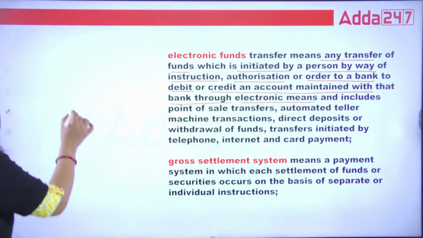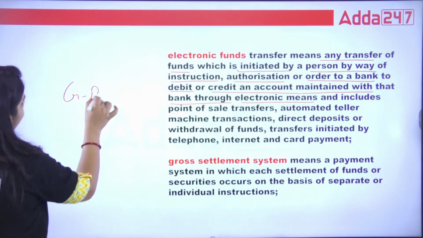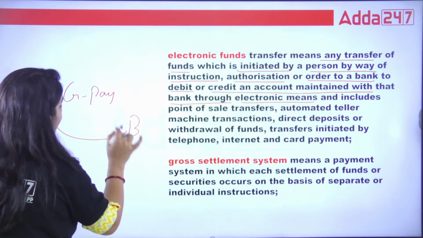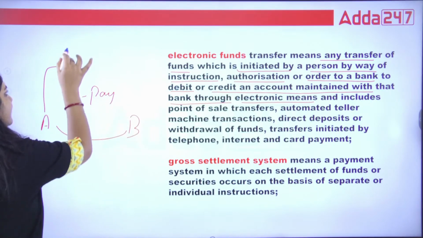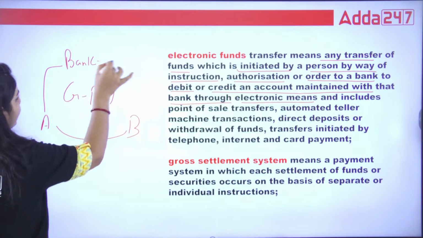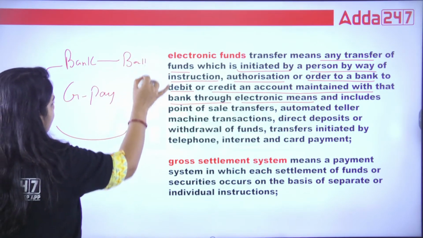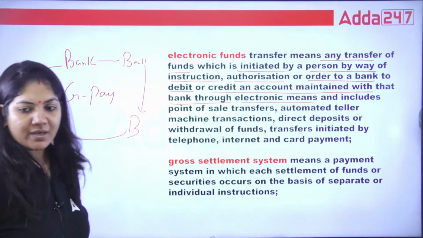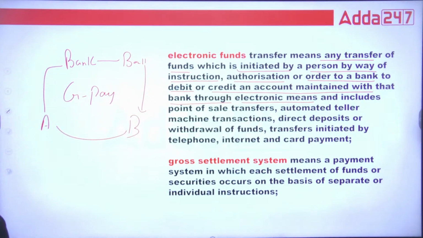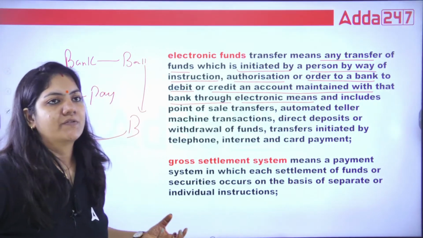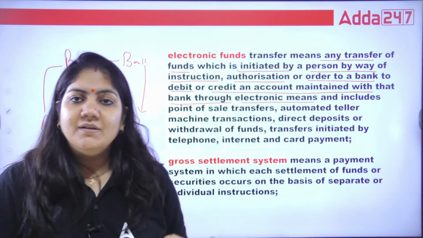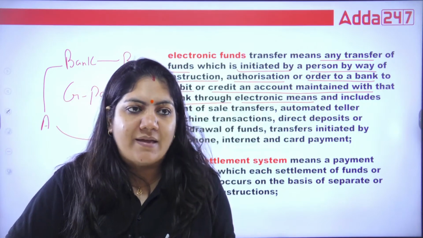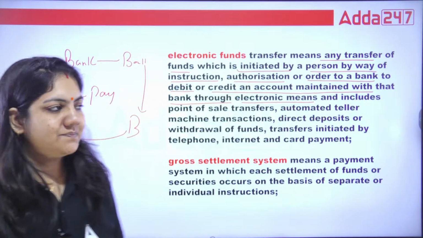See class, we know that through Google Pay you can transfer the money from person A to person B, but there is a relation of bank, then only Google Pay will work. Okay, so online transaction doesn't mean the online company is transferring the money. No, there is an involvement of bank also. Without the connection of the bank, this company cannot do the work.